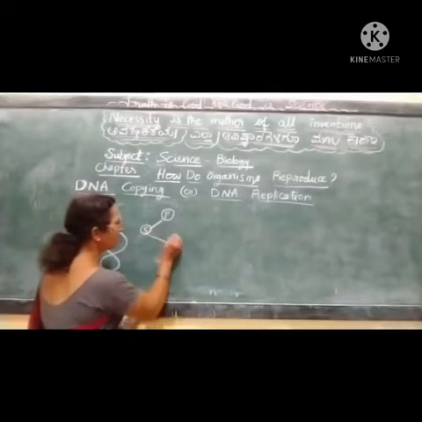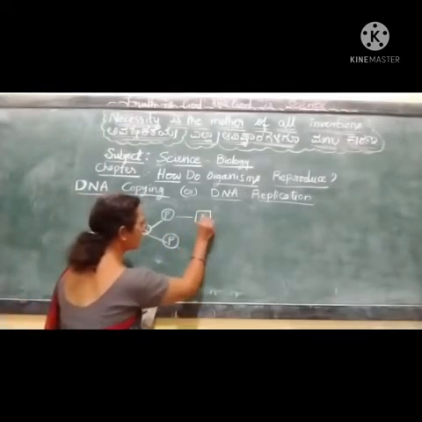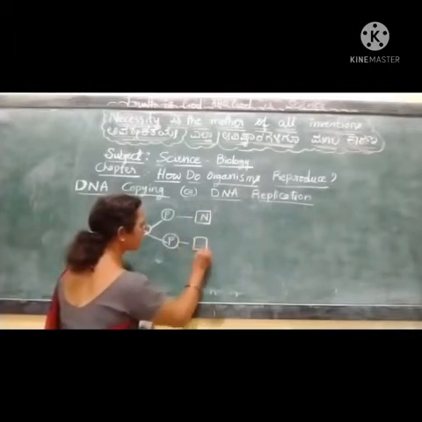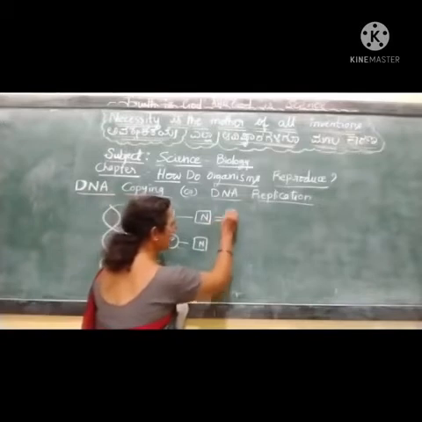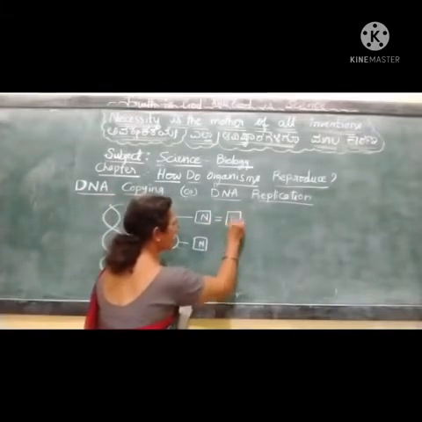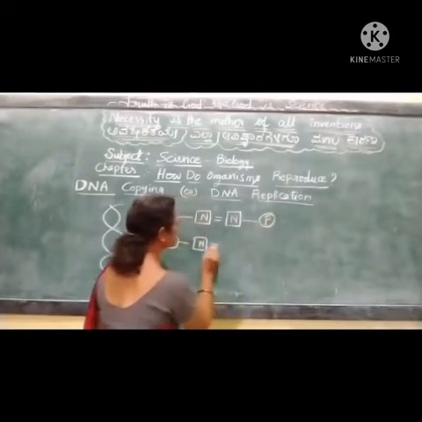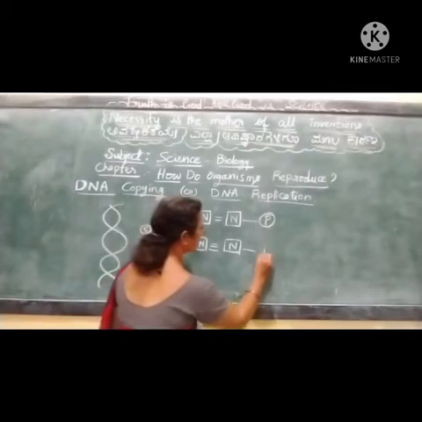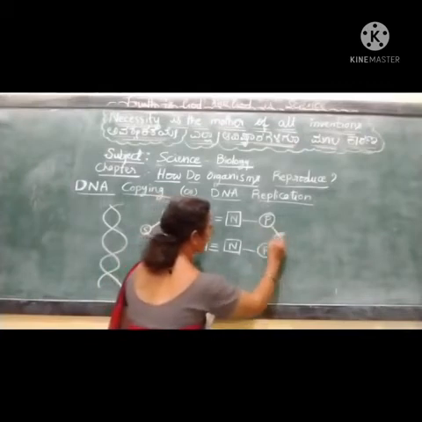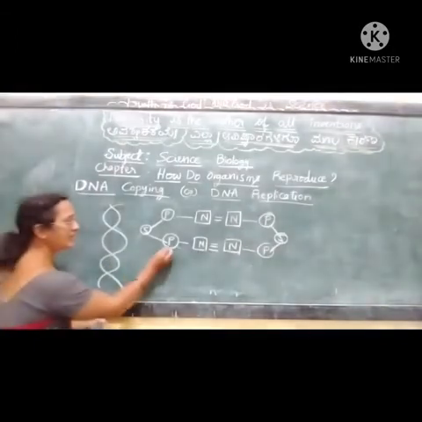Again there will be one phosphate group, which is attached to a nitrogen base. This nitrogen base is again attached to another nitrogen base. Here is another phosphate group. So this is the structure of a DNA.